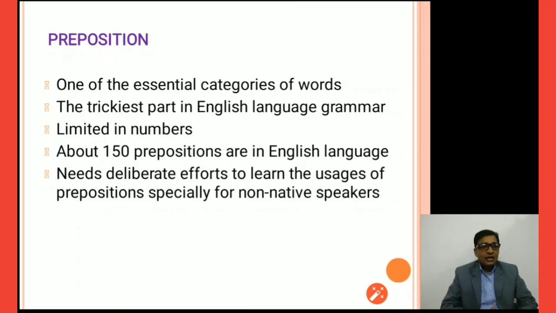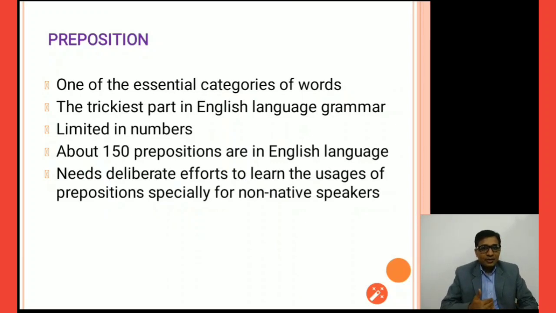Prepositions are one of the essential categories of words. We have 8 parts of speech, and out of those 8, this is one of the essential categories. It is the trickiest part of English grammar, limited in number. If you don't have a clear understanding of it, you might commit mistakes while using it in sentences. About 150 prepositions are in the English language, and more than that, but we need to understand the major ones as far as our syllabus and the scope of the MSBT syllabus is concerned.